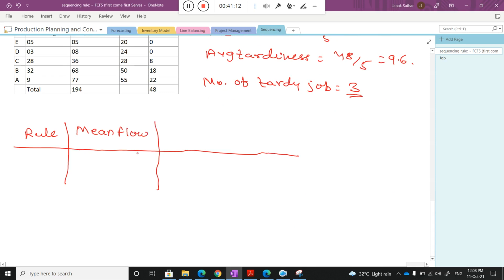The next point is average tardiness, and next, I am unable to draw the straight line, I'm sorry, is the number of tardy jobs.